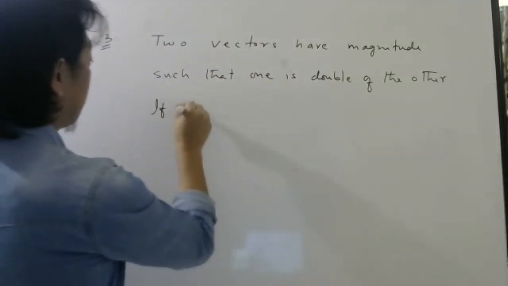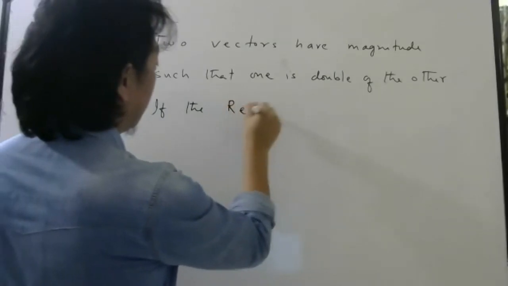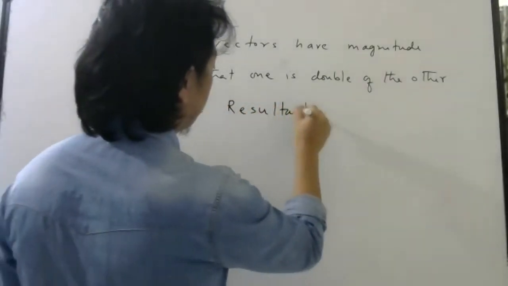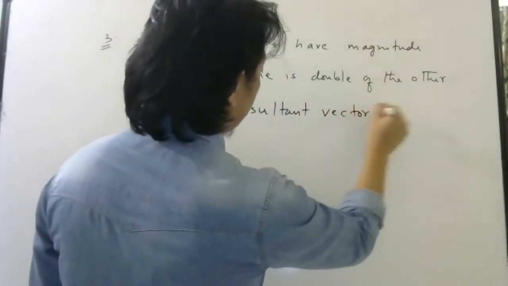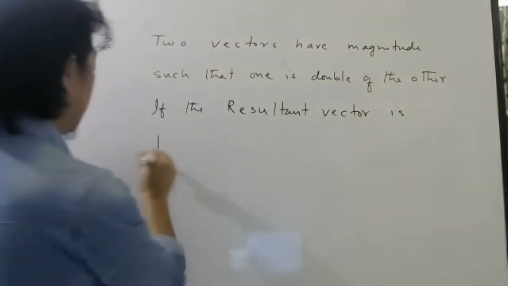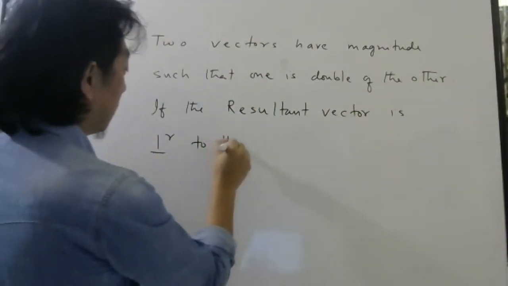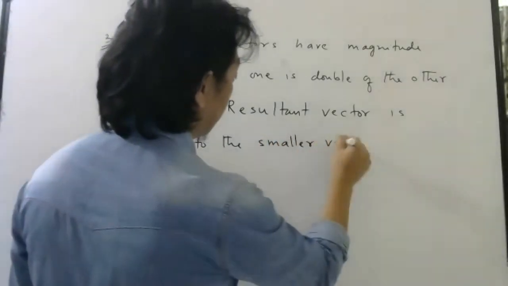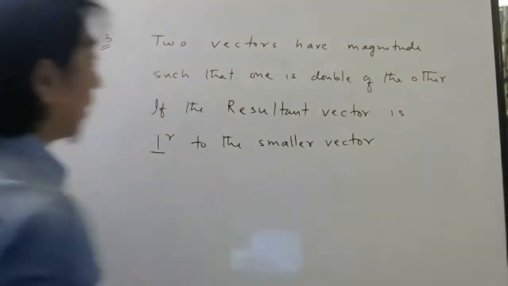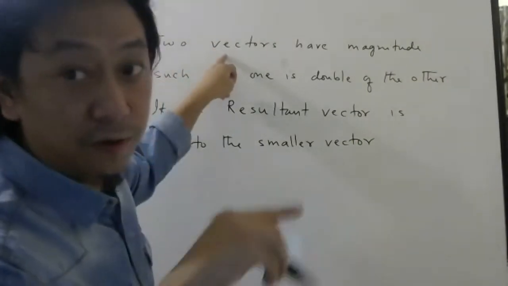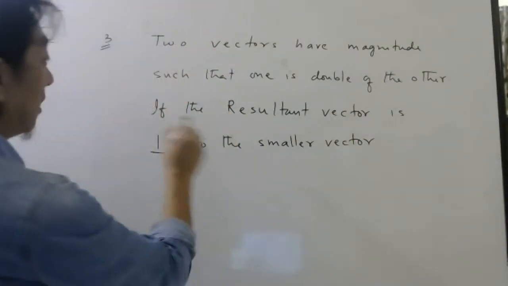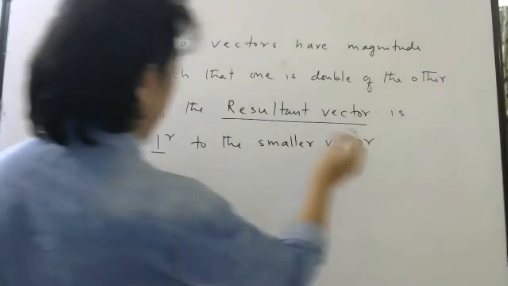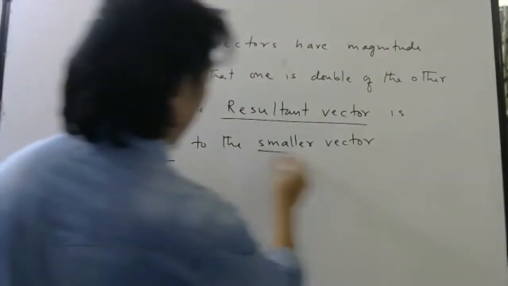If the resultant vector is perpendicular to the smaller vector, because out of these two vectors, you know one of them is smaller. So what I'm saying, the resultant vector is perpendicular to the smaller vector.